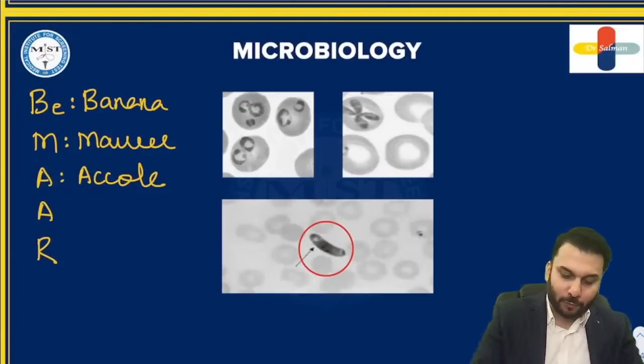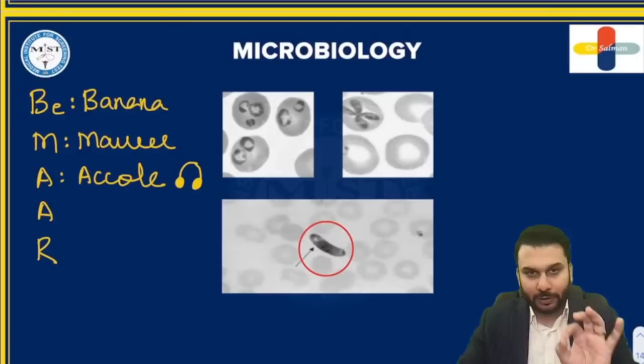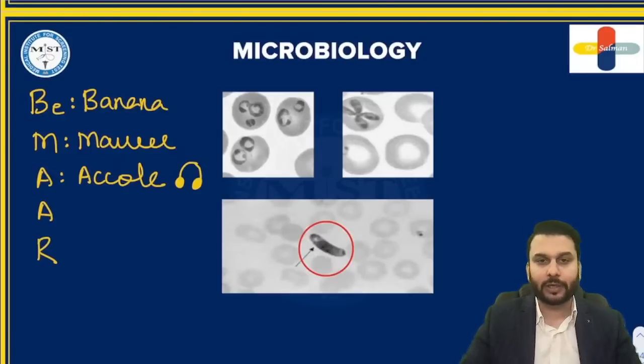They look like headphones like this. For example, if you imagine this like this, they are going to appear somewhat like this. This is known as the accolé forms, right? If you look at the RBCs, you will tend to see those also, right? Those are described as the accolé forms.